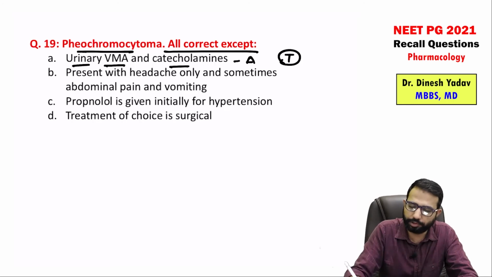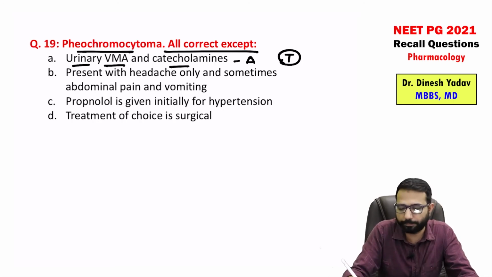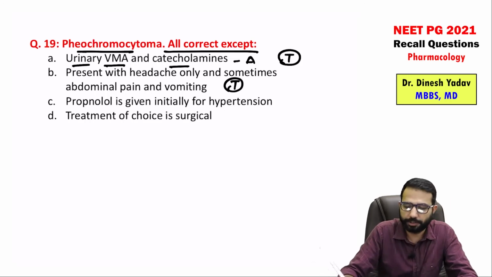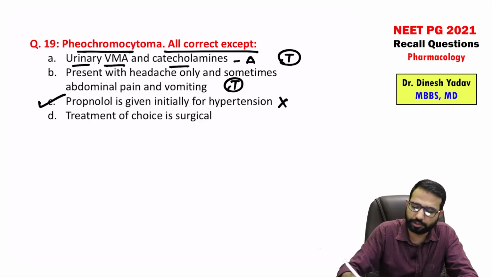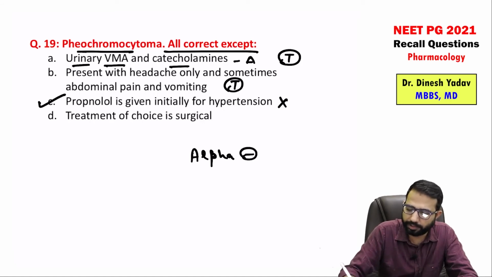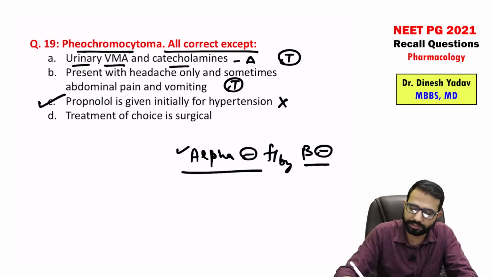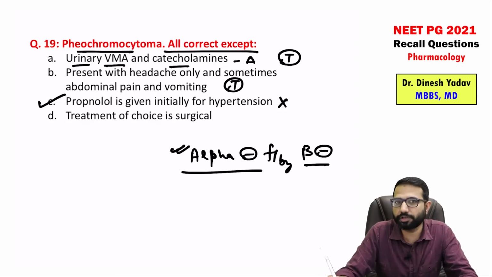Presents with headache only or sometimes abdominal pain and vomiting, definitely these are the clinical presentation. Propranolol is given initially for hypertension. No, this is the wrong choice, because we use alpha blockers followed by beta blockers. In all the lectures I told you frequently that first I will use the A, then B. Alpha blockers followed by beta blockers. Why not beta blockers initially?